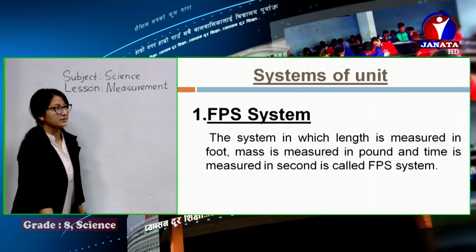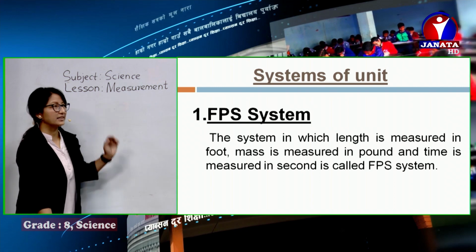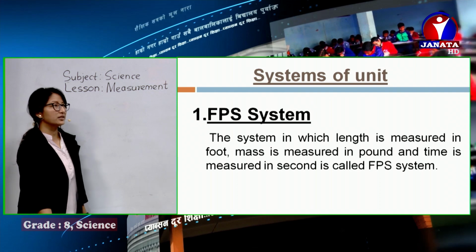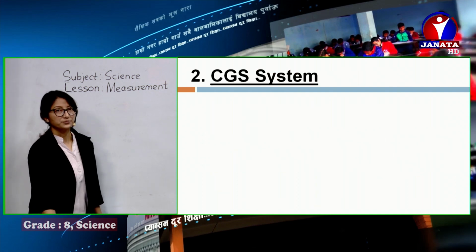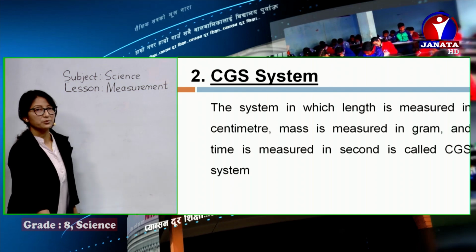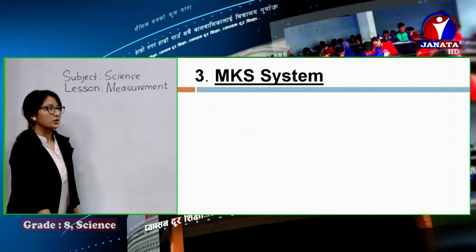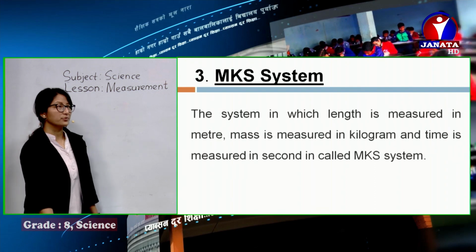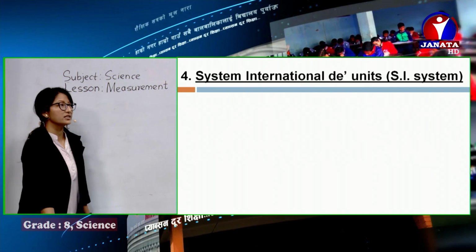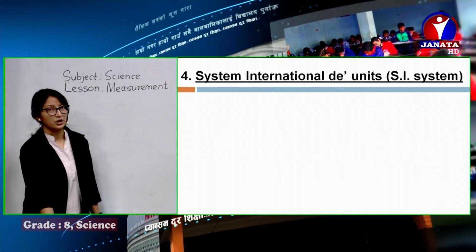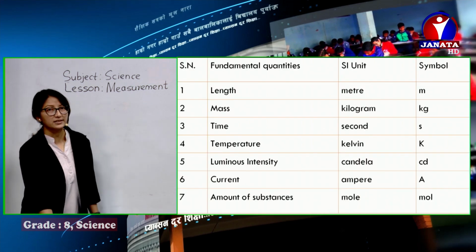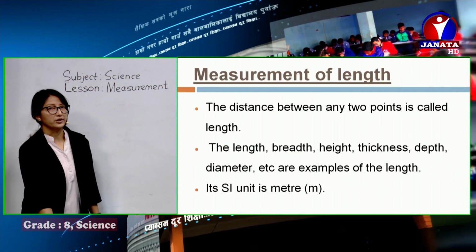They are the FPS system. Under the FPS system, we learned that length is measured in foot, mass in pound, time in second. Similarly, we learned about the CGS system, another system of measurement. Here, length is measured in centimeter, mass in gram, time in second. Similarly, we also learnt about the MKS system: length in meter, mass in kilogram, and time in second. And the International Unit of Measurement, the SI system, we also learnt in previous class. And the fundamental quantities, their units were also learnt.